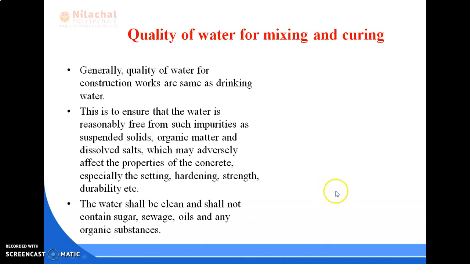So, generally we use drinking water for the preparation, that means for mixing and curing of concrete. This is to ensure that the water is reasonably free from such impurities as suspended solids, organic matter, dissolved salts, which may adversely affect the properties of concrete, especially the setting time, hardening, strength, durability of concrete. And the water shall be clean and shall not contain sugar, sewage, oils or any other organic substances.